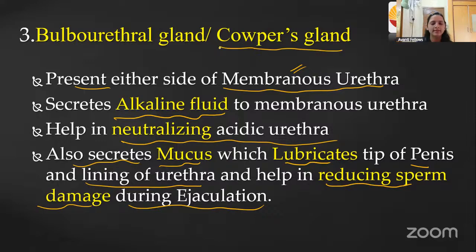Have you understood the seminal vesicle, bulbourethral and prostate gland secretions? If you understood, give me a thumbs up. If you didn't understand, or if you have any questions regarding the accessory glands, kindly tell me and I will answer you. Do you have any questions, guys? Give me your thumbs up or any emojis so that I can understand. No one is responding.